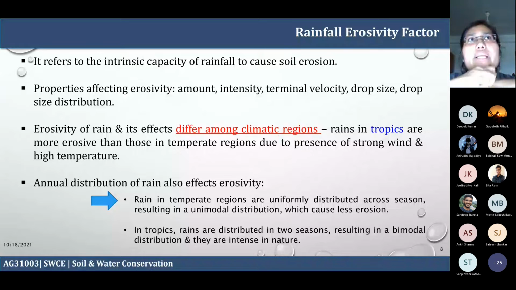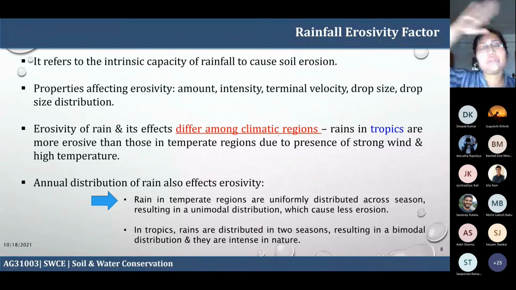Sometimes it is more in June to September, but the drop size distribution is also pretty different. It's kind of a drizzle. It's not a well-defined rain as in our country or in the tropics. So it results in a unimodal distribution because you have only one peak, right? The entire year you have a certain kind of rain. So that leads to a unimodal distribution, and that leads to less erosion.